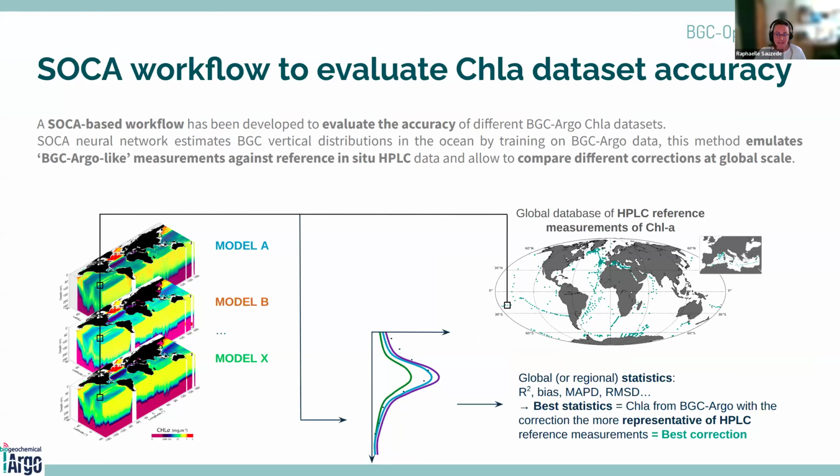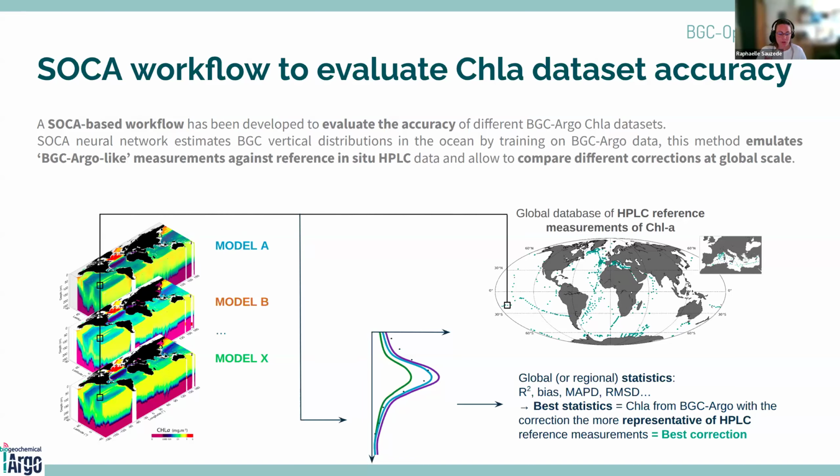So the idea is that we use SOCA as an emulator of BGC Argo-like measurements that we can then compare to reference in situ HPLC data, and that allow us to compare different corrections at global scale.